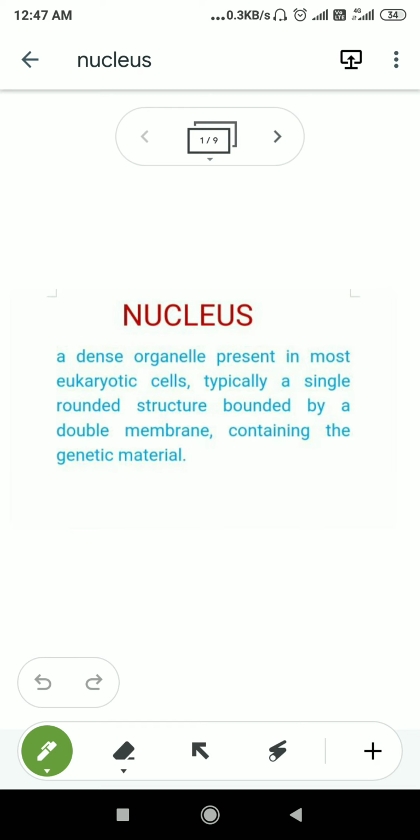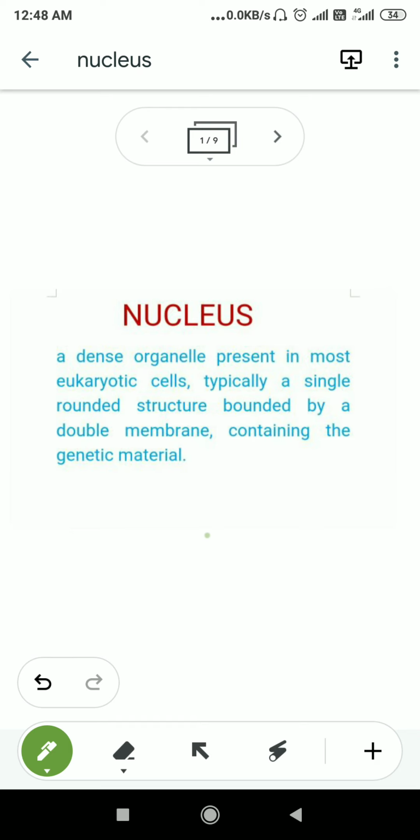Now, who discovered the nucleus? You need to know the scientist behind it. Robert Brown, in the year 1831, first discovered the nucleus. But the detailed structure, the further investigation, was done by the scientist Fleming, and the structure of the nucleus which we will discuss was actually given by Fleming.